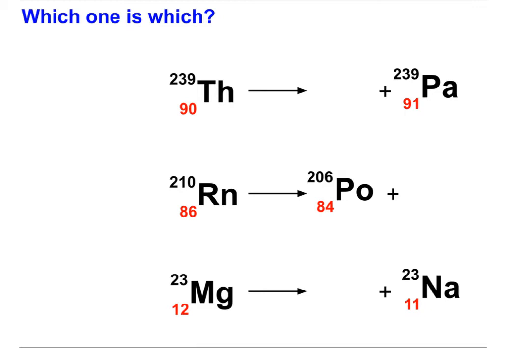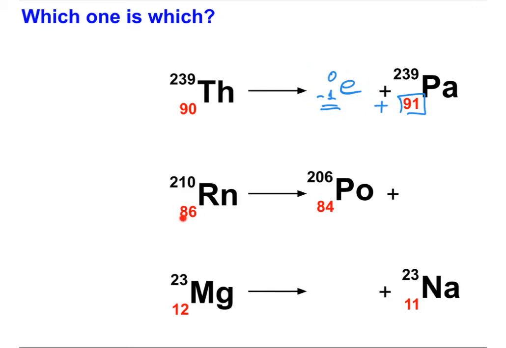Okay, here's my take on it. Over here, I see that the atomic number went up and nothing happened to the mass. Mass didn't change. It means that I'm talking about a beta particle. I'm talking about a charge, an electron. So what should be here? There should be a number that when we add it to 91 should create 90. So it's got to be -1. So over here, it is a beta particle. It is an electron that was released here.